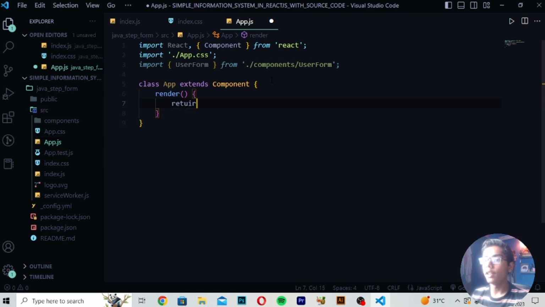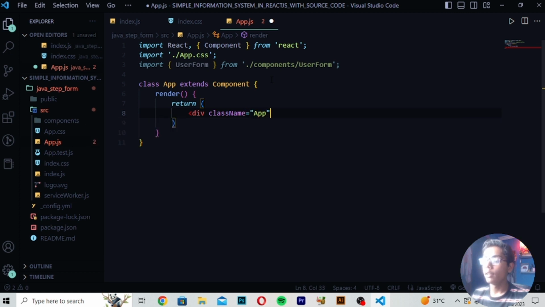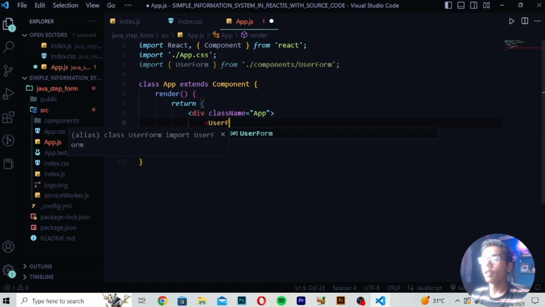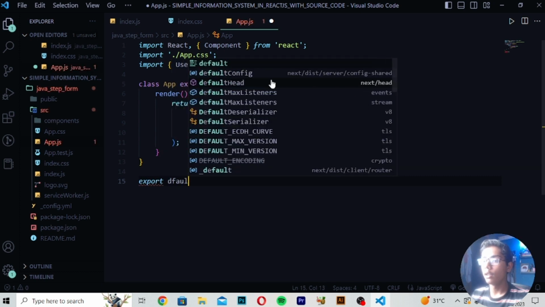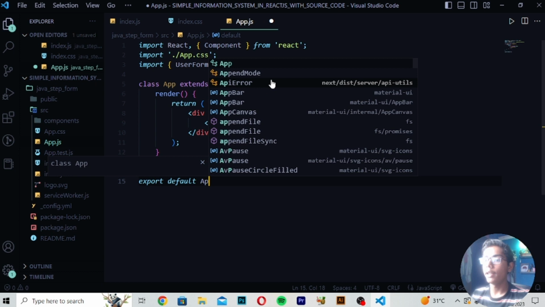Here I will be writing return, and in return I will make this bracket and write here div className equals to App. Then close this, and then here I will write UserForm, and after writing UserForm you have to write slash and close this. Then you have to move down right here: export default. Then I will write export default App by writing this tag.